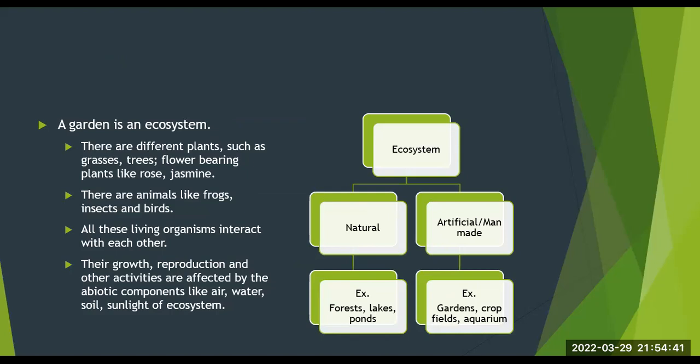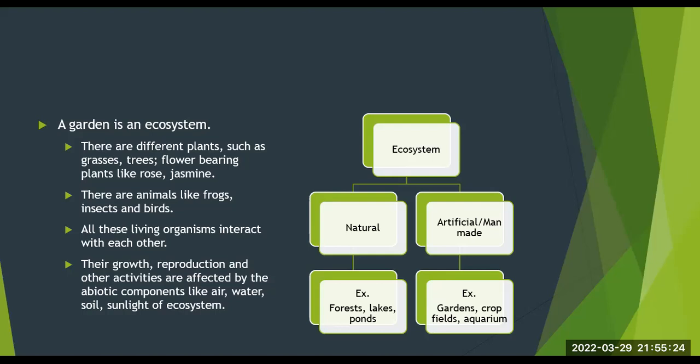If we consider an example of an ecosystem, a garden is an ecosystem. There are different plants such as grasses, trees, flower-bearing plants like rose and jasmine. There are animals like frogs, insects, and birds. All these living organisms interact with each other. Their growth, reproduction, and other activities are affected by the abiotic components like air, water, soil, sunlight of the ecosystem. Therefore, we can call a garden an ecosystem.